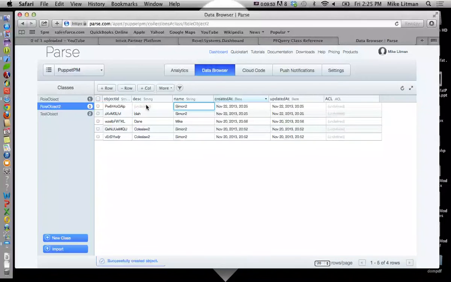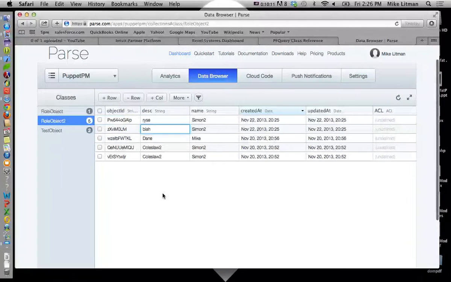Another Simon 2. Okay, so now I should have 4 different rows inside of my role object 2 data store.